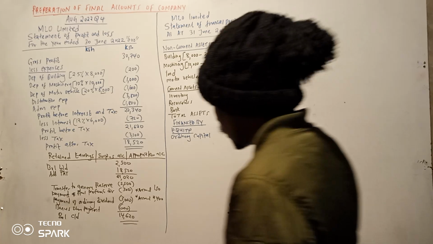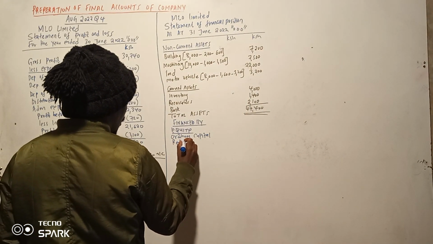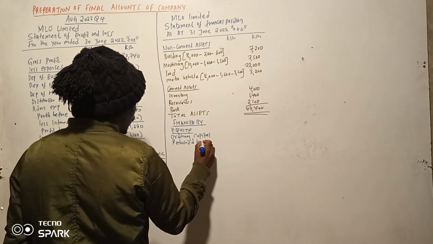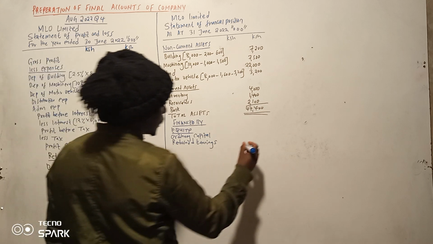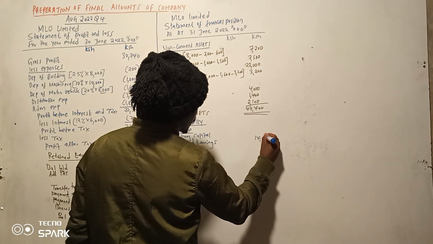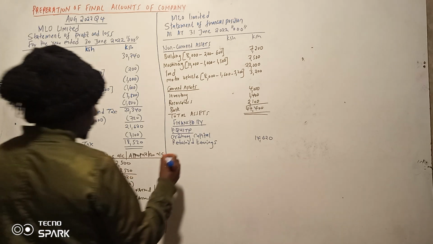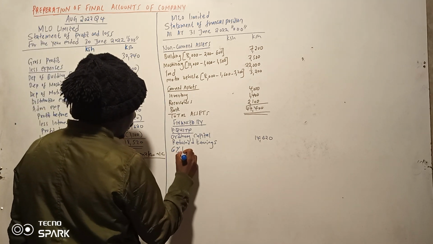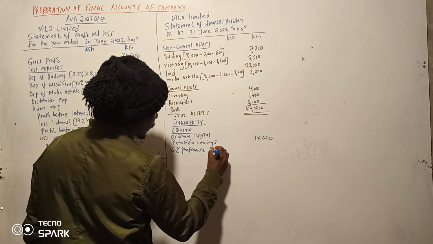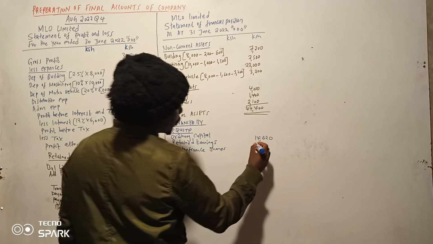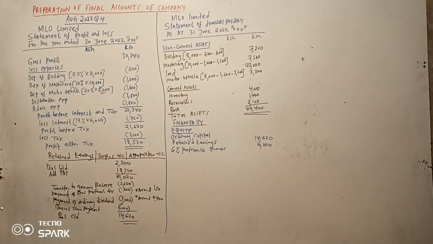Yeah. Retained earnings. Working yake tushafanya. So we have done the working, it is 14,620. 6% preference shares. It was 5,000. Preference shares. It was 6,000 if I'm not wrong.